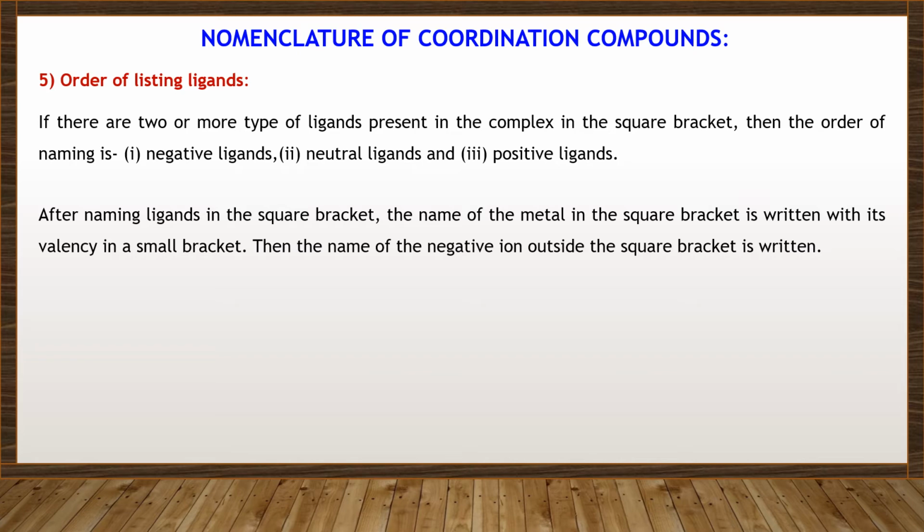Then the name of the negative ion outside the square bracket is written. For example, [Co(NH3)4(NO2)Cl]ClO4, chloronitrotetraamminecobalt(III) perchlorate.